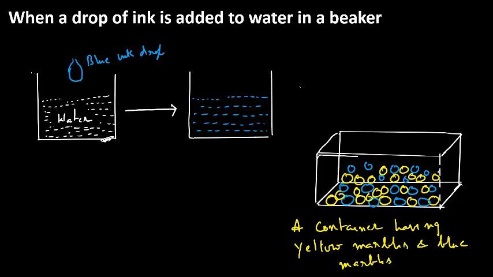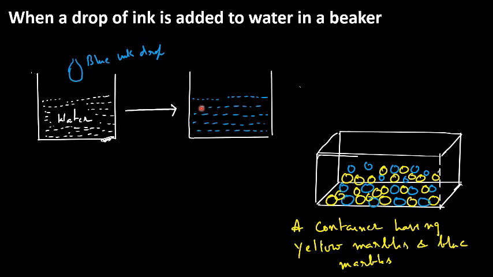In the same manner, when a drop of ink is added to water in a beaker, this is the water and this is the blue ink. When blue ink is added, gradually all the water turns blue. That means the particles of blue color disperse all along the water.